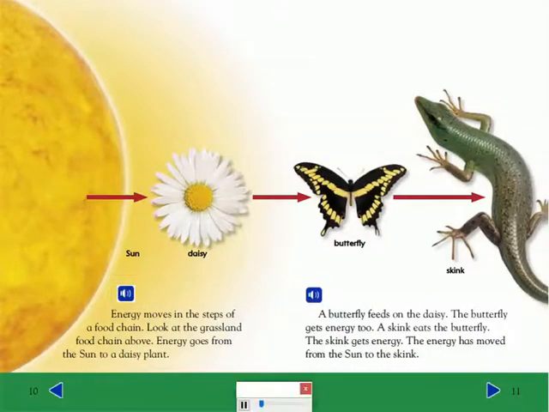Energy moves in the steps of a food chain. Look at the grassland food chain above. Energy goes from the sun to a daisy plant. A butterfly feeds on the daisy. The butterfly gets energy too. A skink eats the butterfly. The skink gets energy. The energy has moved from the sun to the skink.